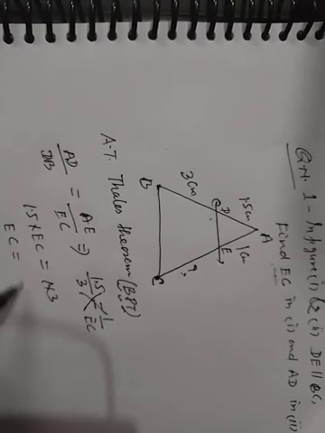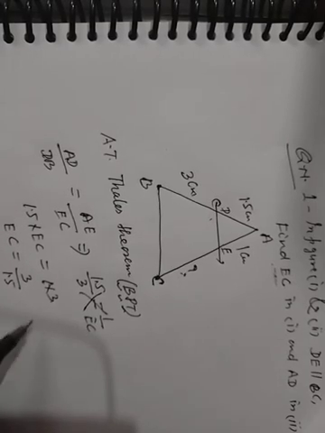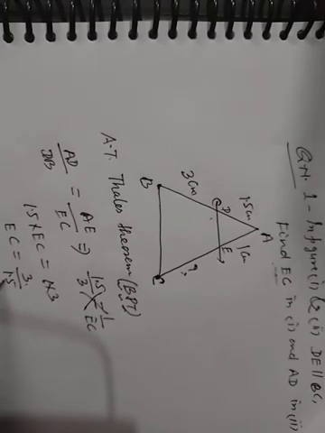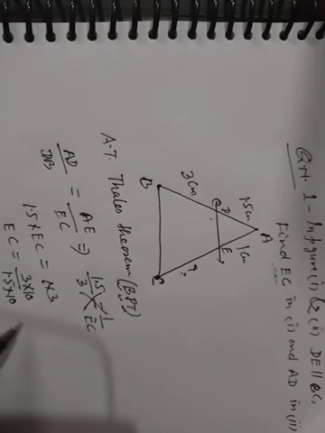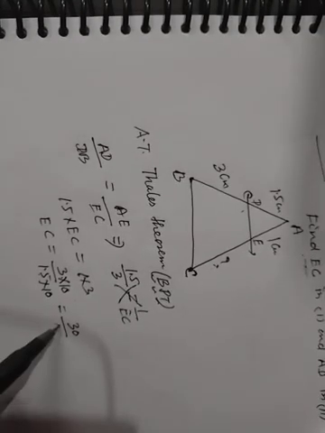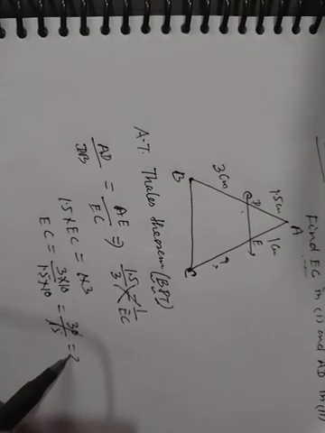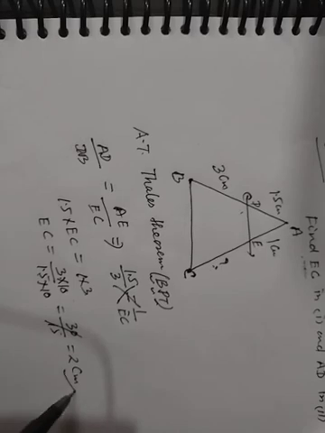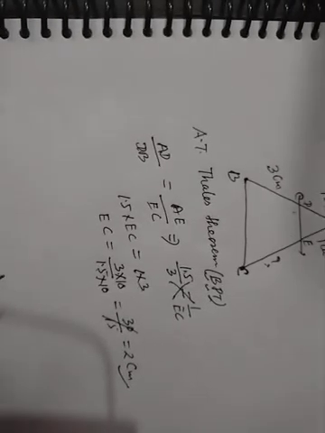Now EC equal to 3 upon 1.5. You divide 3 by 1.5, then remove the decimal by multiplying by 10 on both sides, that is 30 upon 15, that is 2 centimeter. This is the answer. Okay, student.